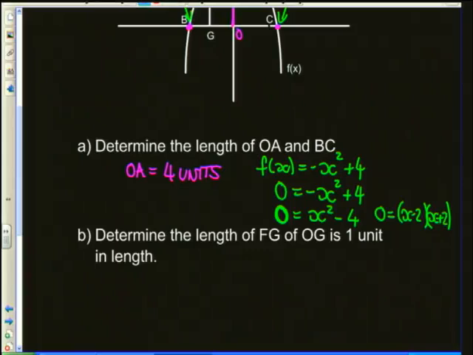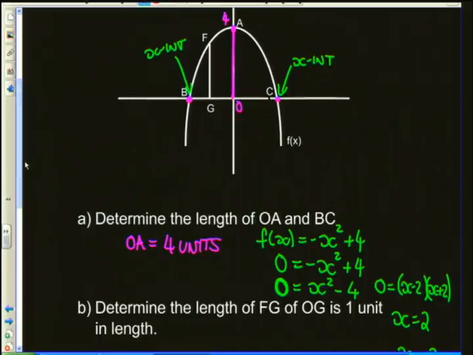Okay? That means that I'm going to land up with two answers for x. I'm going to get a positive 2, and I'm going to get a negative 2. So on my graph, where the answers are, where it's crossing each other, are at negative 2 and at positive 2. Now the question is asking, what's the length of BC? So how many units is it from point B to point C?